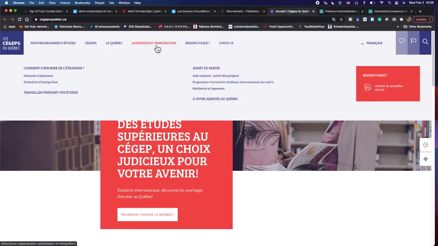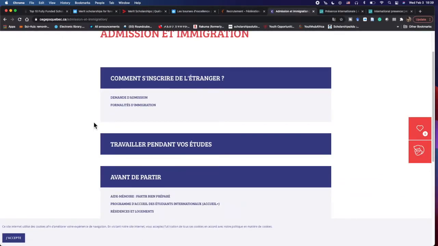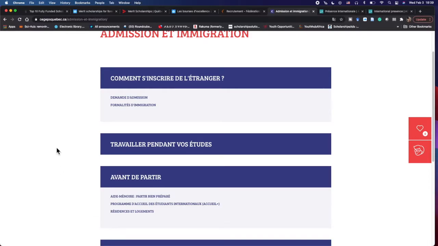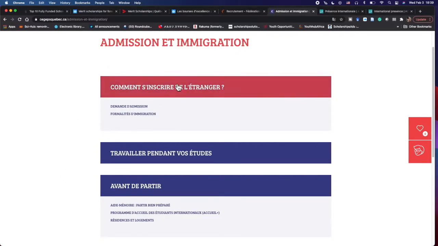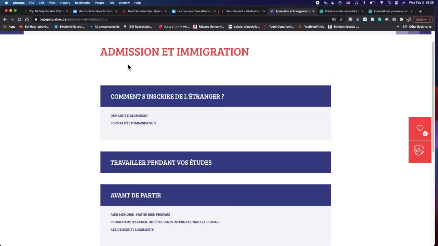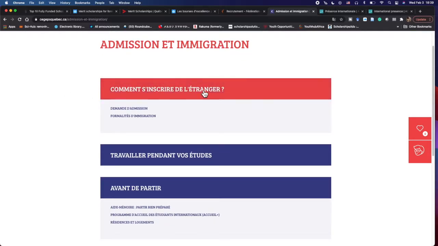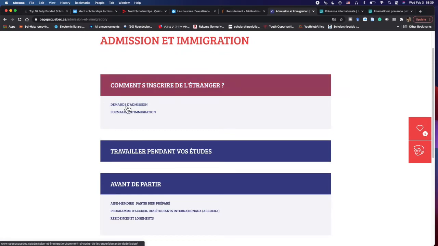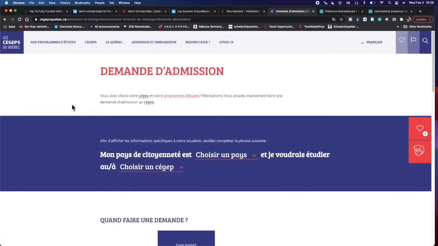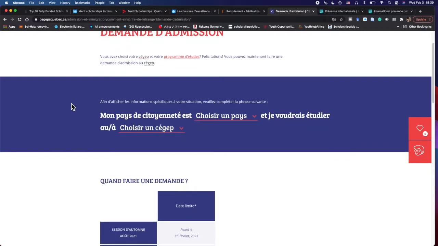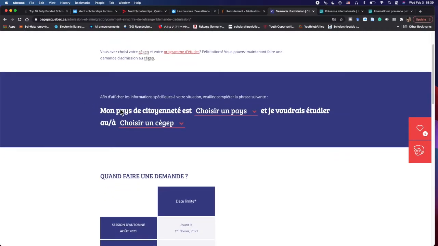If I just come here and I click on admission and immigration, since what matters most is focusing on the admission, I'm just going to come here. It says admission and immigration, right? And then it says how to apply from overseas, like from abroad. So I'm going to click on demande d'admission. This French of mine. Okay, so it says here you should choose the country where you're from, right? It says choisir un pays.